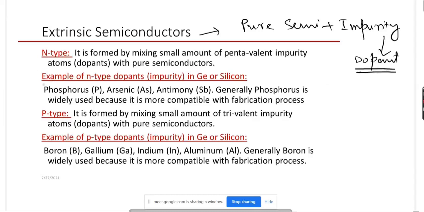Now there are two types of extrinsic semiconductor. One is N type, another one is P type. Now remember, if you observe any semiconductor device, there will be at least one PN junction. PN junction means some portion is P type and some portion is N type, and this is the common portion or junction, the PN junction. So at least one PN region will be there in semiconductor devices. Okay, so remember that.